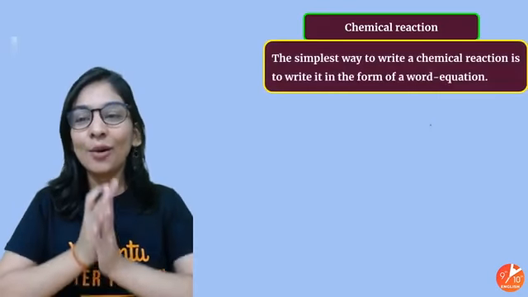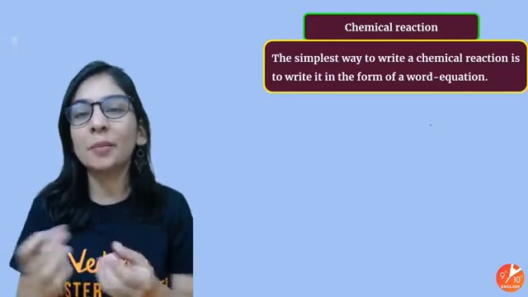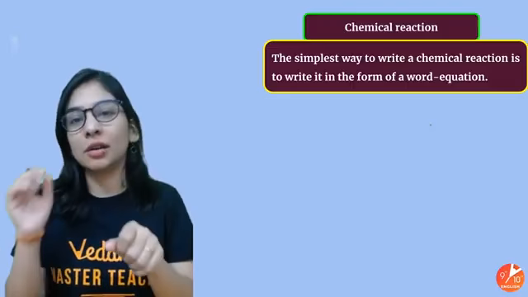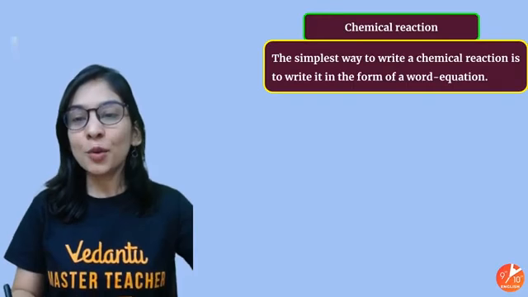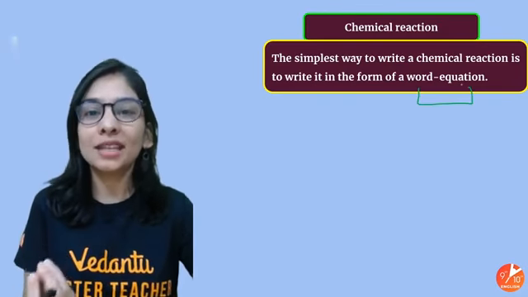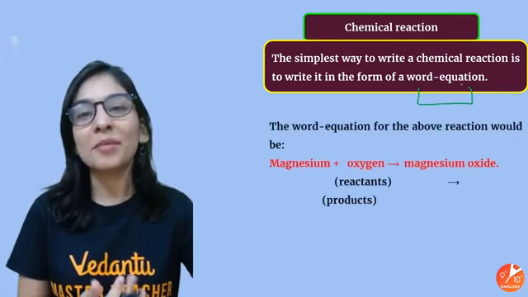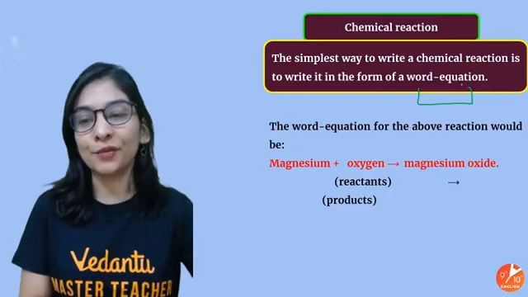Now, a chemical reaction should be written in a better way rather than writing big words. Magnesium plus oxygen gives magnesium oxide. So we'll write every chemical reaction in a simple way, using symbols and formulas.